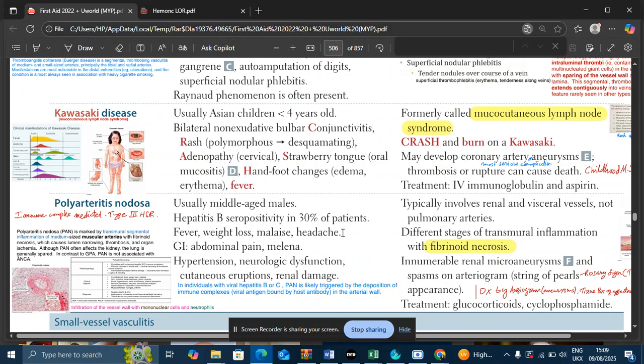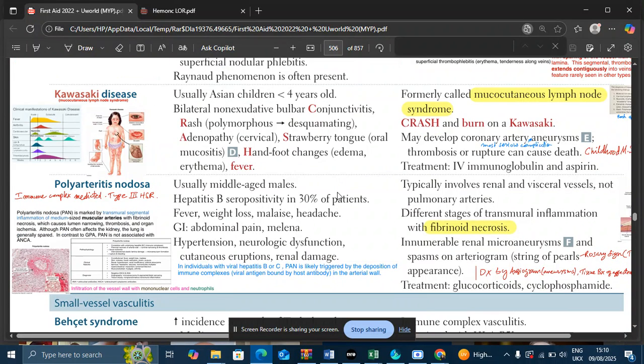Treatment option for thromboangiitis obliterans: because the major risk factor is cigarette smoking, the treatment is smoking cessation. What is the treatment option for Kawasaki disease? IVIG and aspirin. Remember, this treatment option for Kawasaki disease is very high yield. What are the treatment options for polyarteritis nodosa? Again, glucocorticoids and cyclophosphamide. If you don't know the answer, just know that glucocorticoids are the treatment in most of the vasculitis.